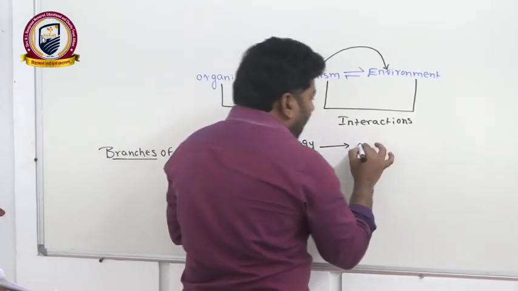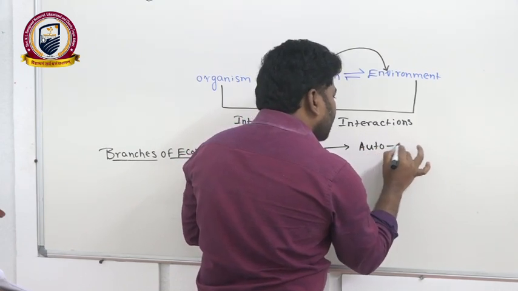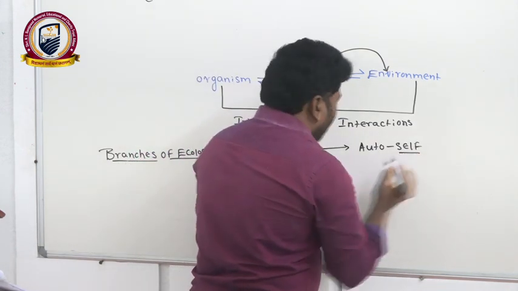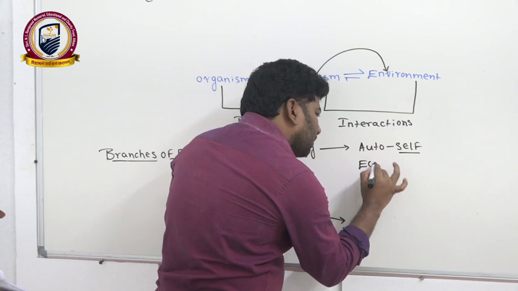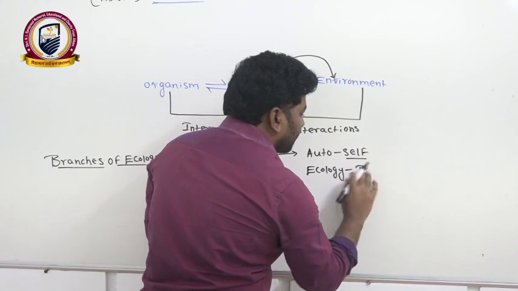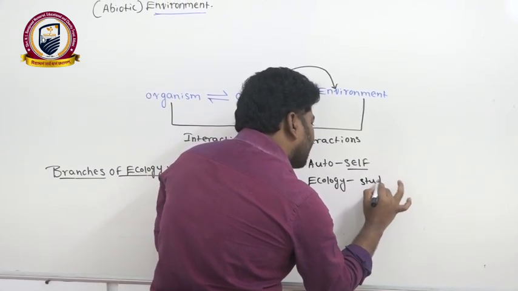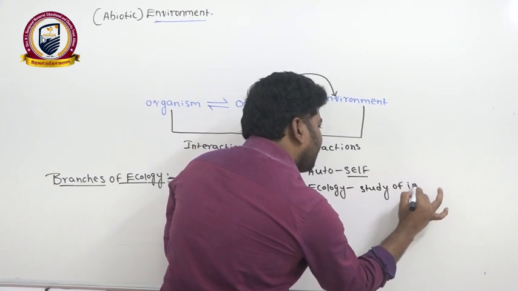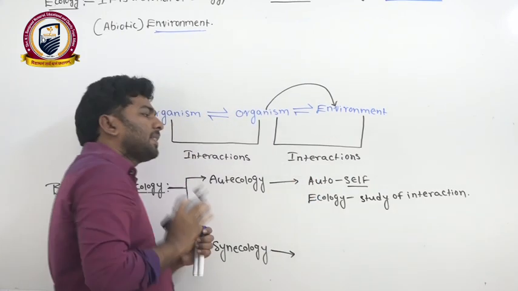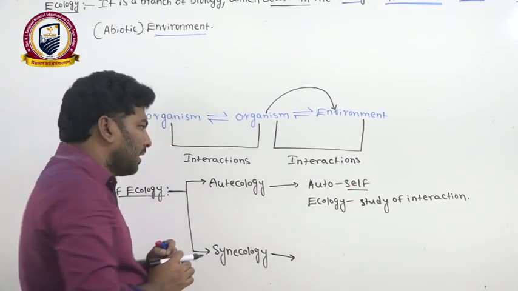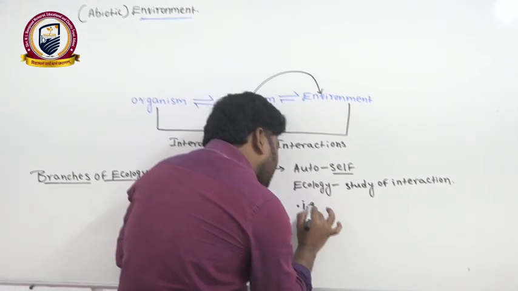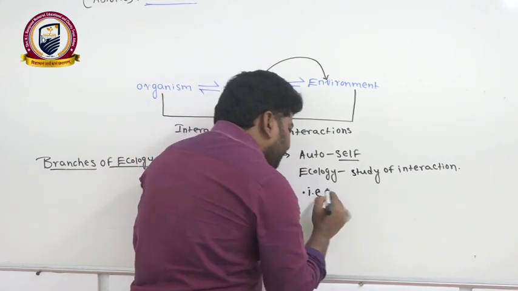We know very well, auto means self. Ecology means the study of interactions. So what is the meaning of this actually?